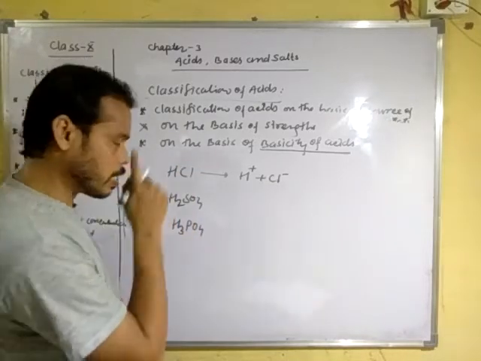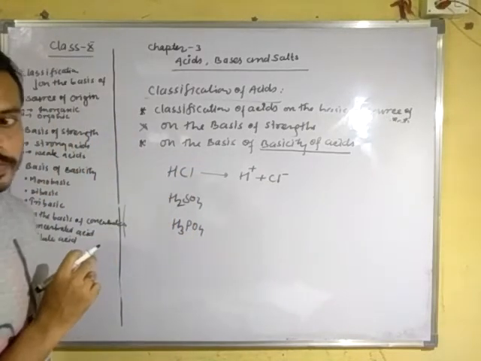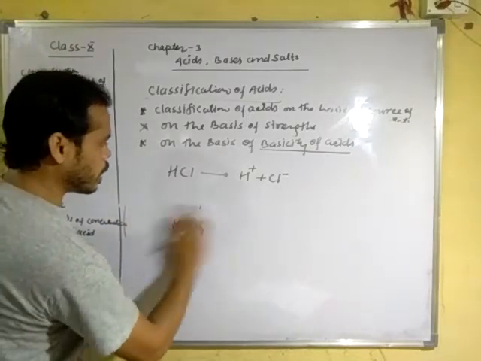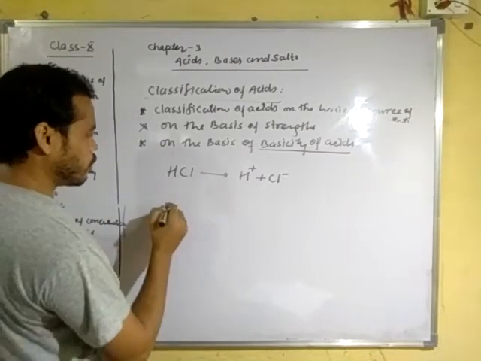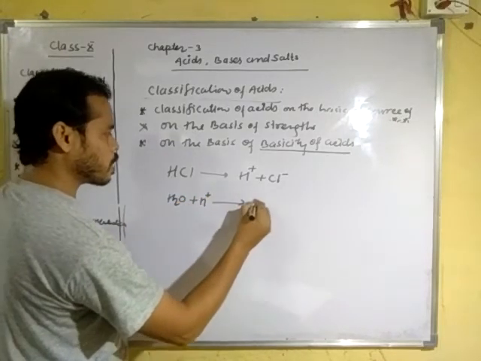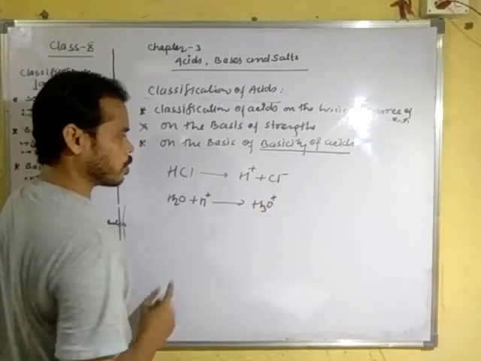In other words, in one step H2O plus H positive gives H3O positive.